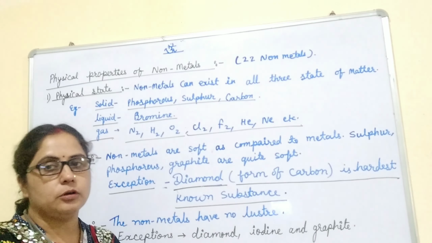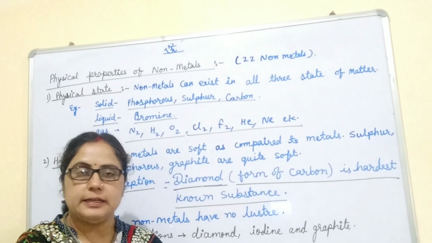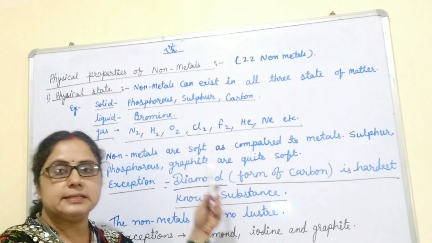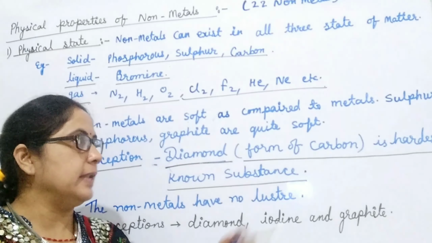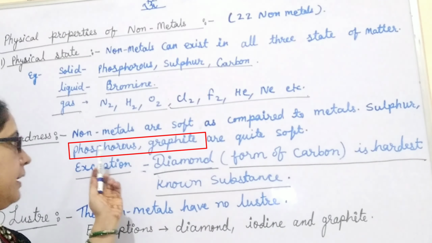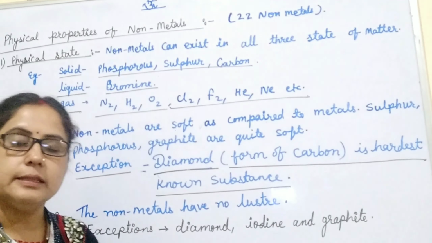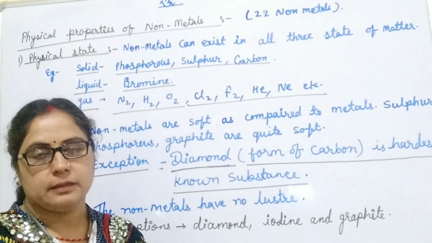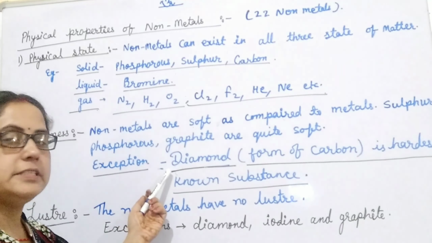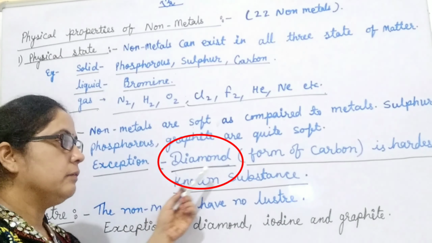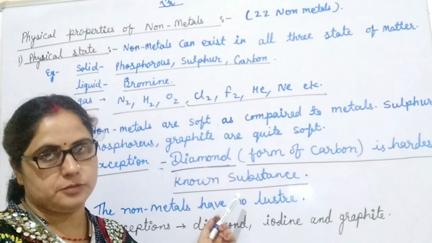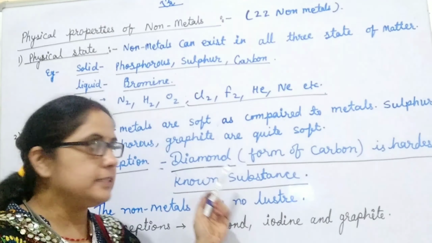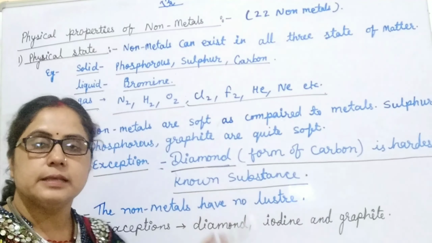If we are talking about hardness, nonmetals are soft as compared to metals. Solid nonmetals like sulfur, graphite and phosphorus are also soft. One nonmetal which is an exception is diamond, which is a form of carbon. This is the hardest known substance in the world. This is the only nonmetal which is hard.